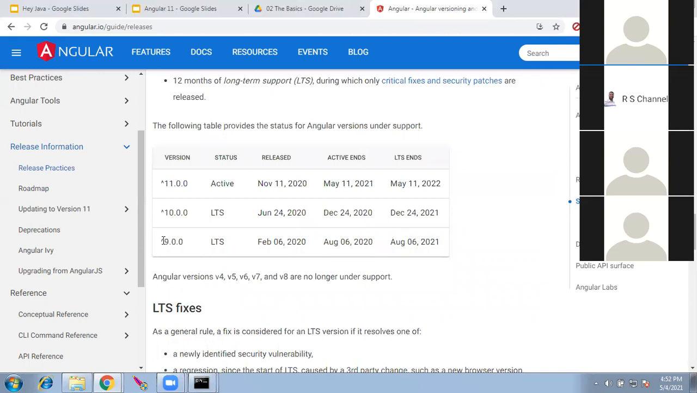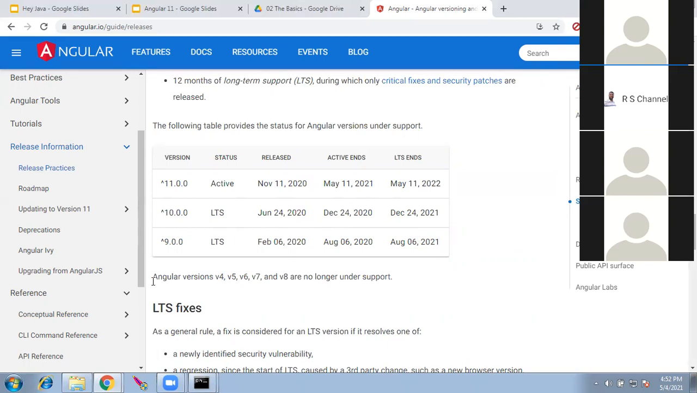So if you see, 9 is already done, the active date has ended on August 6, and the long-term support ends on August 6, 21. So 11, which was released in November, the active date is May 11, in another 6 days, and the LTS is 1 year from now. Usually they give less than that, but because of COVID, they have given more dates.